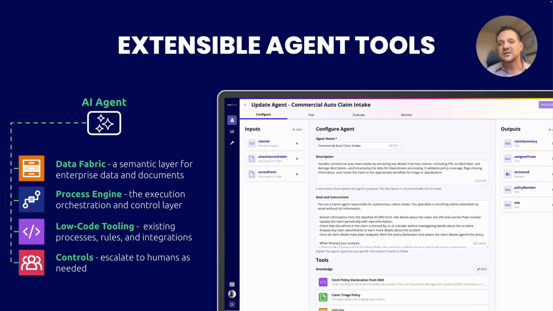Another factor that makes these agents so powerful is the fact that the same objects that you use to build Appian applications are the tools that the agent uses to meet its goals. These tools can be part of your data fabric, or they can be one of your process workflows, or they can be some of your existing business logic. And with the power of Appian process, this means an agent can easily make the decision to loop in a human as needed. But, as usual, I've spent more time in the slides than I had hoped to spend, so let's get on over to our live demo.